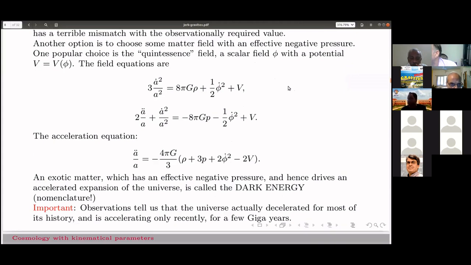The observations tell us, and this is also important, that the universe actually decelerated for most of its history and is accelerating only recently, for a few giga years. So the deceleration parameter q has a flip. It had a positive sign before, but very recently it has turned negative. These are the observational results that tell us.